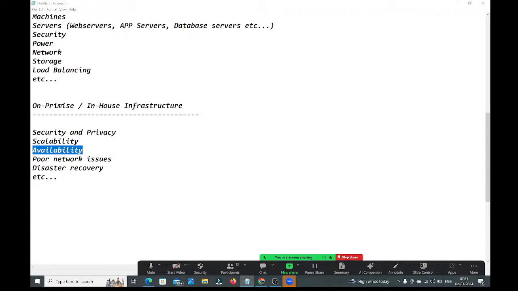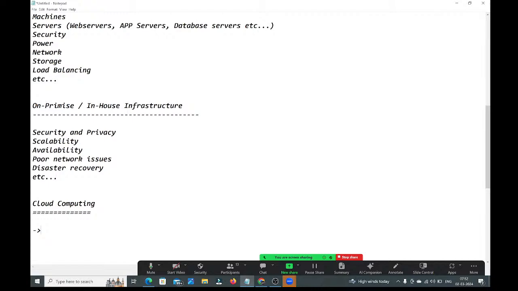Okay, so what is cloud computing, guys? Try to understand this. We came to the actual point. What is cloud computing? Observe carefully, guys. Here, just now we discussed, what is IT infrastructure? Machines, servers, power, network, storage, load balancing, auto scaling, all these things come under IT infrastructure.